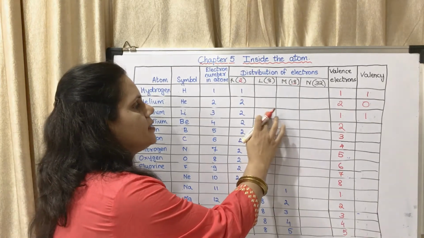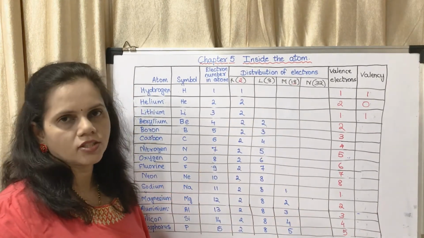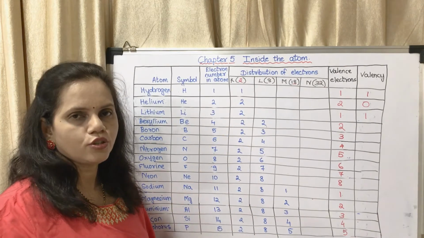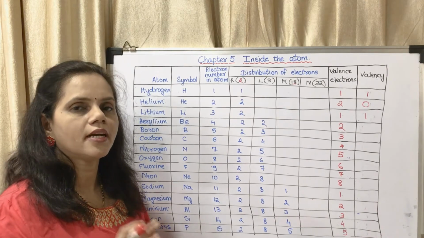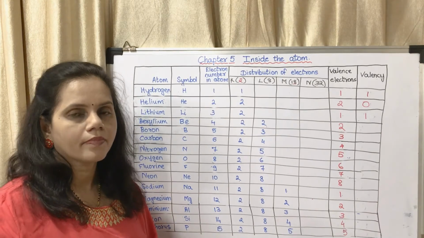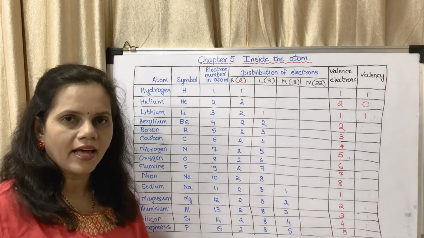After giving 1, this electron is gone. Now it is having only K shell. In K shell, how many electrons are there? 2. What is the magic number of K shell? 2. So it becomes satisfied. It becomes inert at that time. So this is the importance of valency.